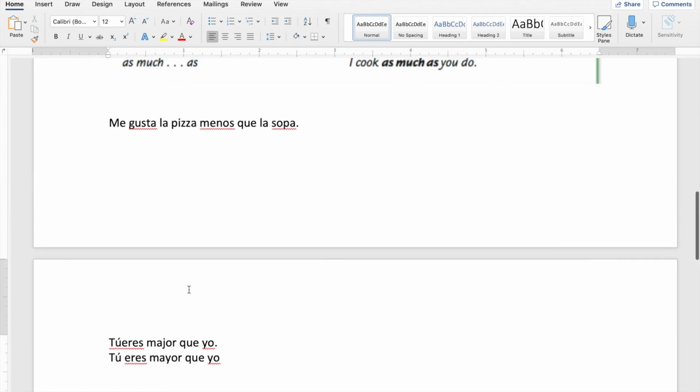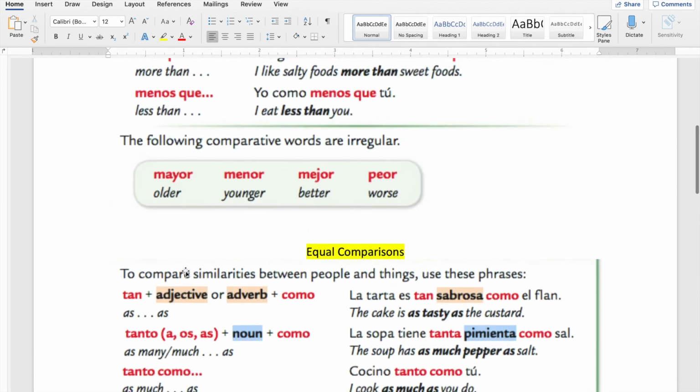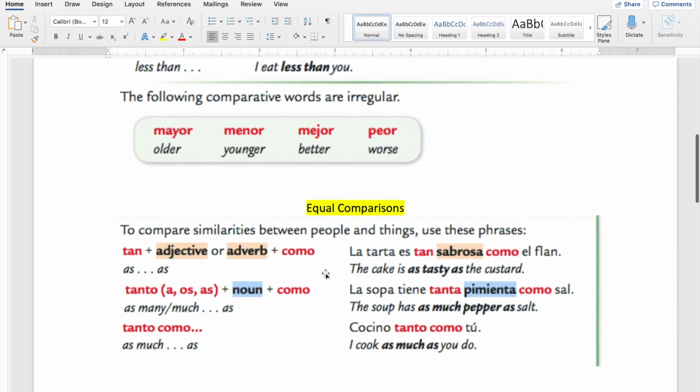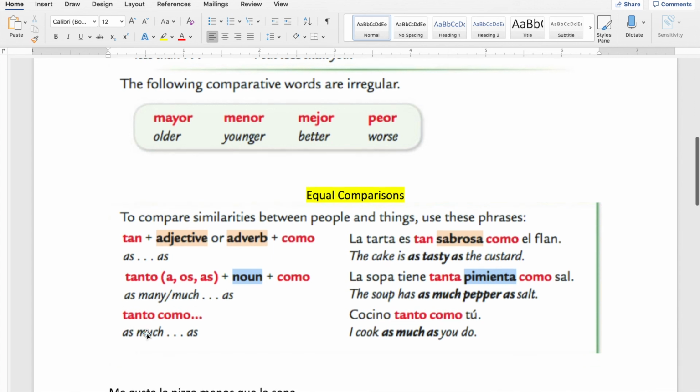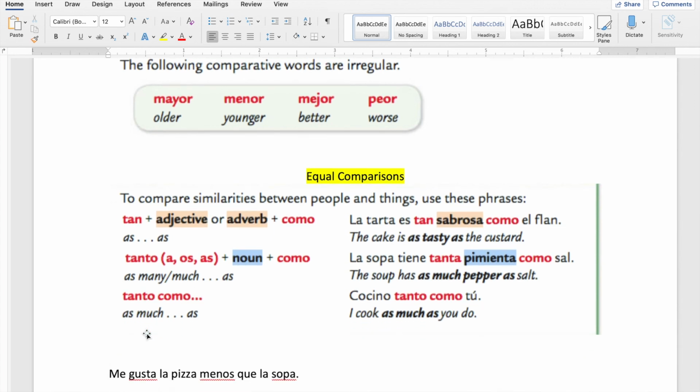Okay. Then we come to this group right here, which is the equal comparison. When you compare two things, they are the same. So we have tan ... como, tanto, tanta, tantos, tantas ... como. Tan ... como, remember you need to have an adverb or an adjective.